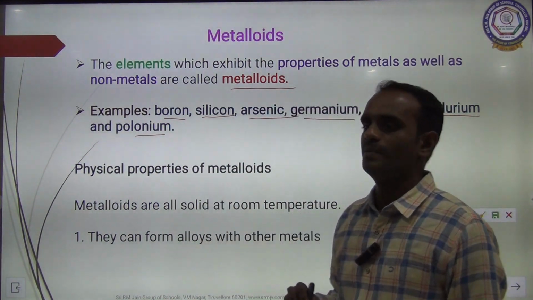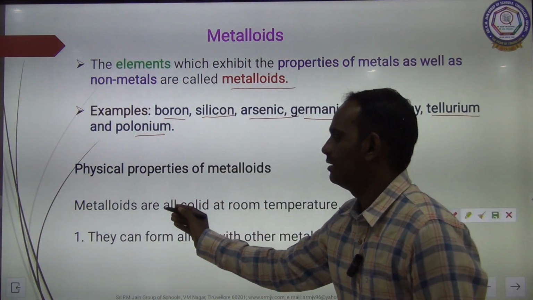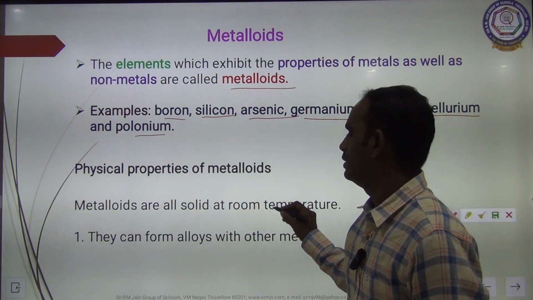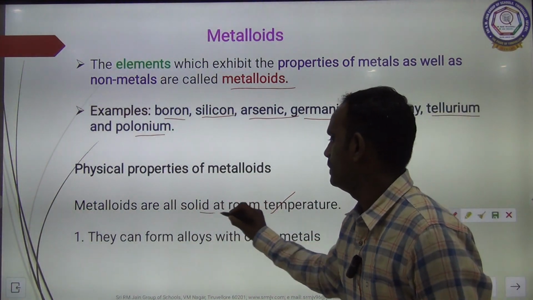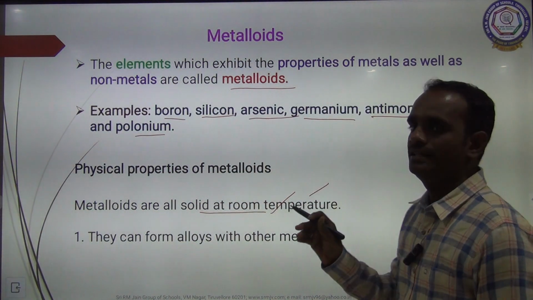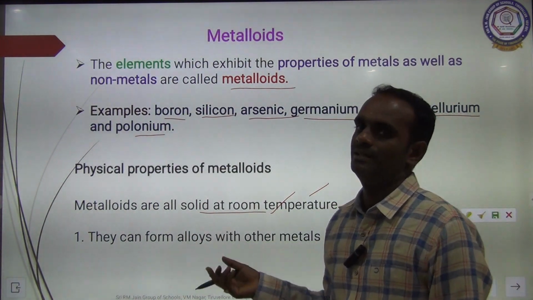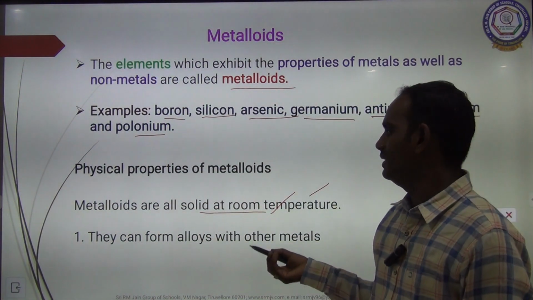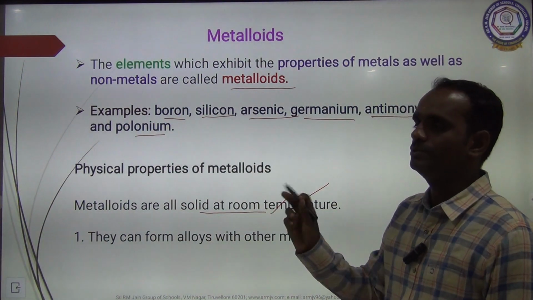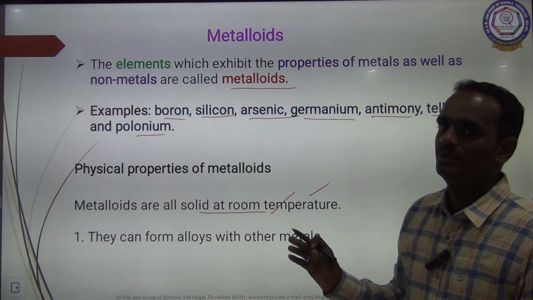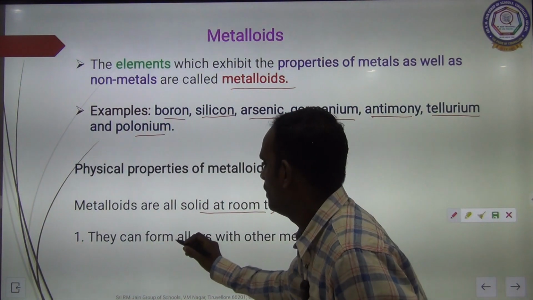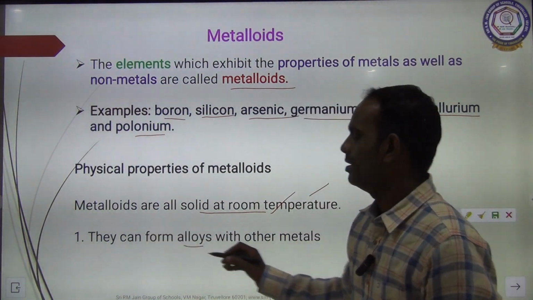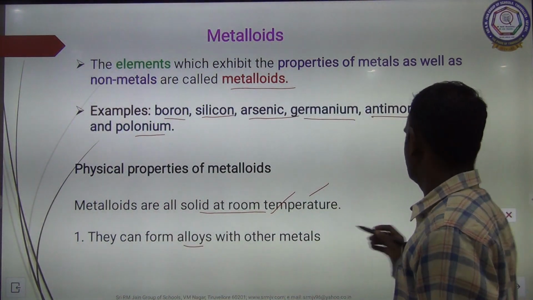Physical properties of metalloids. Metalloids are all solid at room temperature. So this property coincides with metals. Metalloids are solid, and metals are also solid at room temperature. So these two are equally matched. Okay. Metalloids can form alloys with other metals.